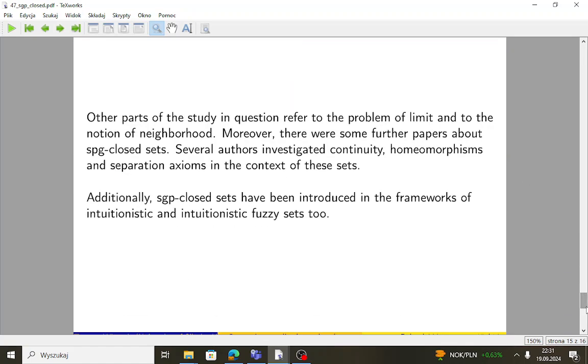Other parts of the study in this paper refer to the problem of limit and to the notion of neighborhood. Moreover, these authors and other authors wrote some other papers about sgp-closed and sgp-open sets. They analyzed the notions of continuity or homeomorphism, separation axioms, resolvability, and other topics.